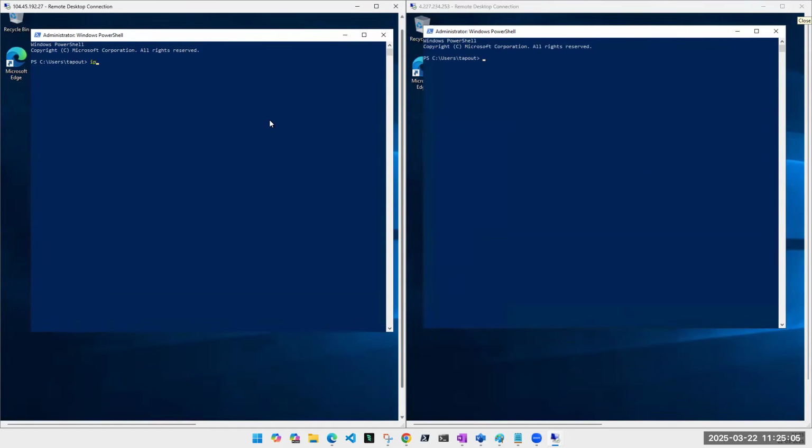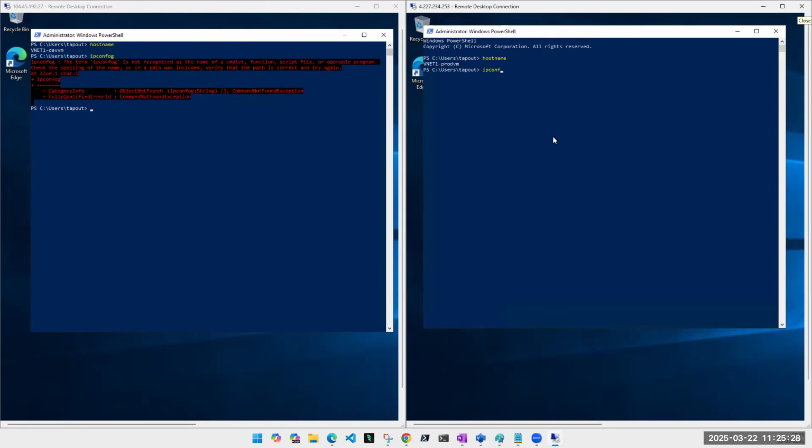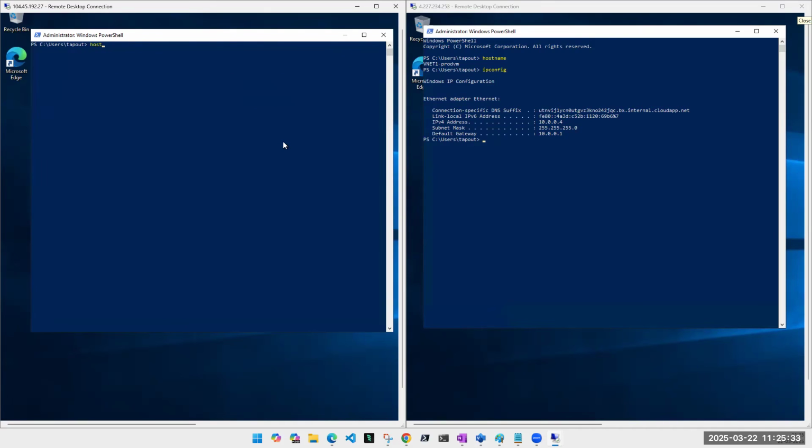Now, let's check the IP address. What is the IP of this machine at the left side? Or I'll put the host name also. Instead of this machine, let's use the name. So the host name is dev VM. What is the IP of dev VM? Spelling mistakes are there. What is the IP of prod VM meanwhile? 10.0.0.4, and here it is 10.0.1.4.